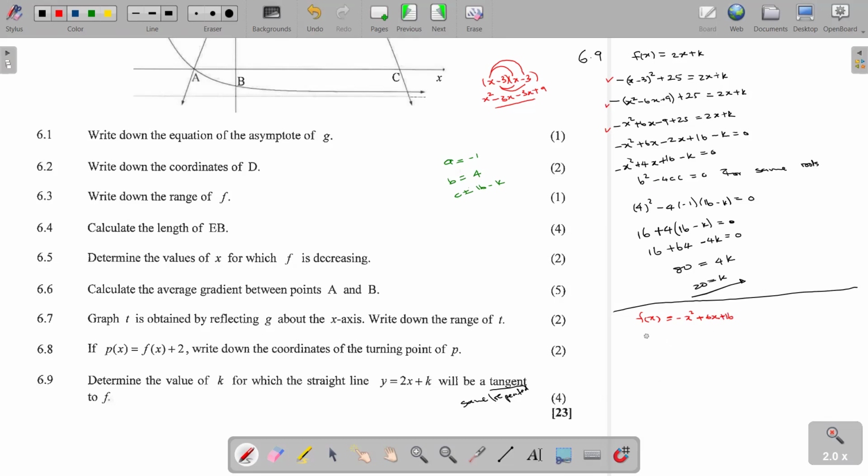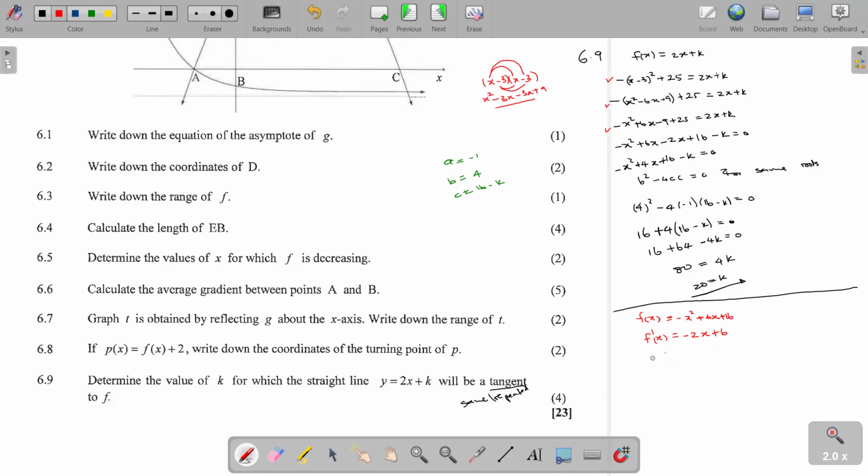When you get this, you have to get your first derivative. This means the general gradient on a curve, which is going to give you negative 2x plus 6. We are applying calculus.